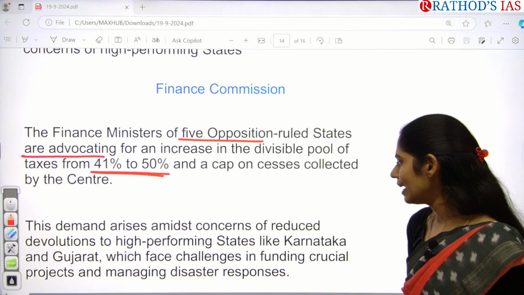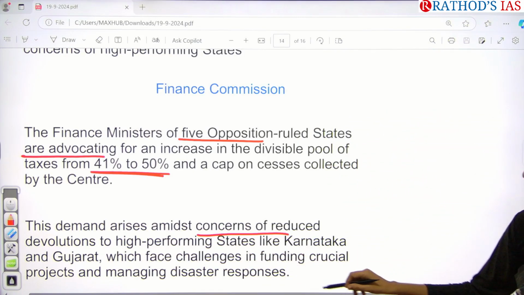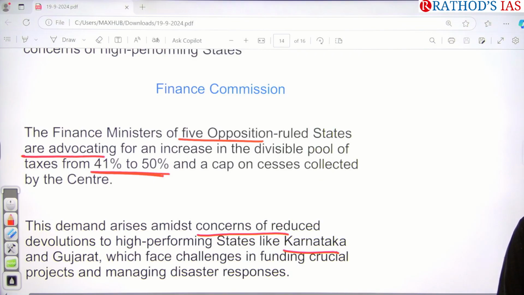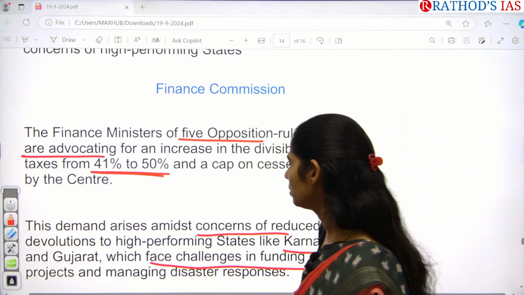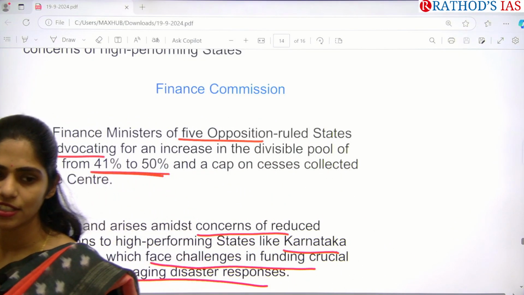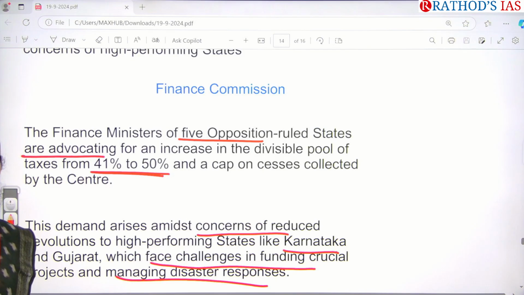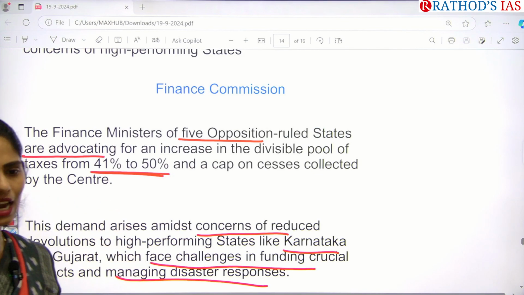This demand arises because of concern over reduced devolution to high performing states like Karnataka and Gujarat, which face challenges in funding projects and managing disaster responses. If you see Kerala's recent floods, and even Gujarat, obviously it has floods every year. So these states want to fight against disaster, and once the disaster is done, they have to focus on rehabilitation and reconstruction.